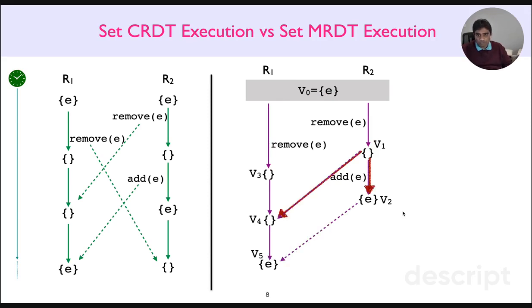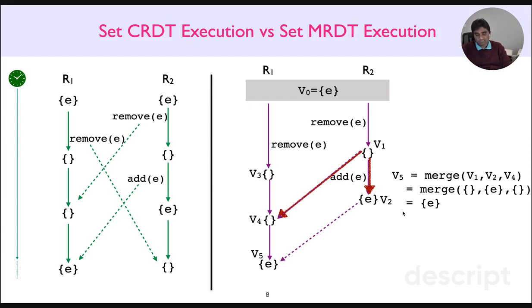Okay, next R2 re-adds E to generate version V2, following which R1 again merges latest version V2 with its latest version V4 to generate V5, right? The LCA for this merge is clearly V1, which is an empty set. Starting with V1, nothing is added on the left-hand side, whereas E is added on the right-hand side, and therefore the merge result is a singleton set E, right?